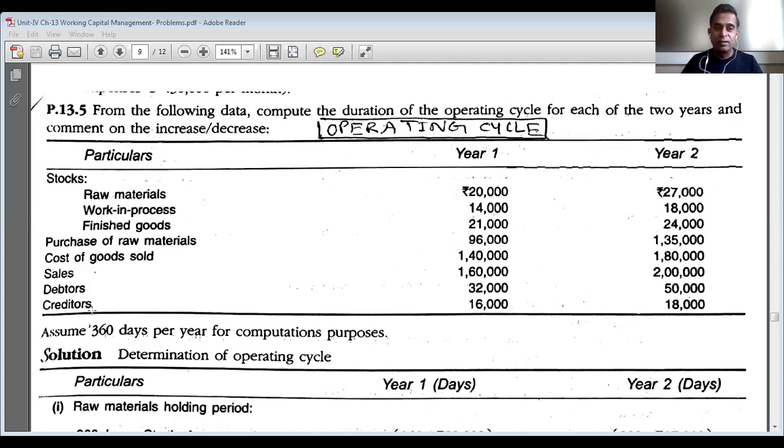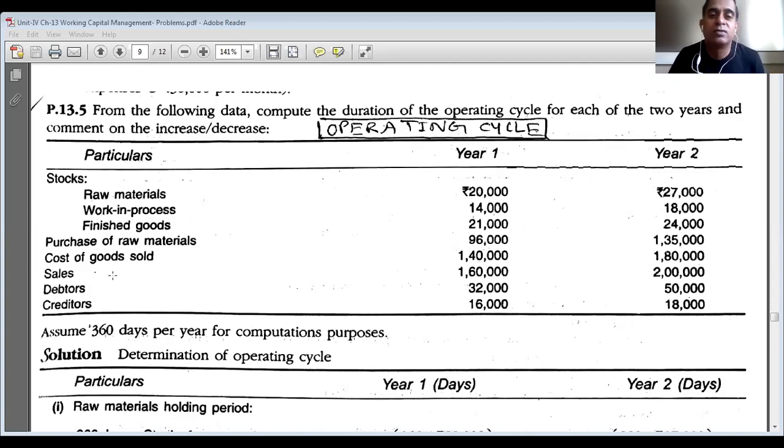One assumption is given in the problem itself: assume 360 days per year for computation purposes. So it is not 365 days in this problem. I have to consider 360 days per year for computation purposes. Please remember, don't calculate using 365 days in this problem. You have to consider 360 days in the year.